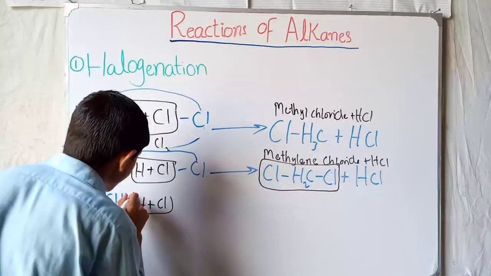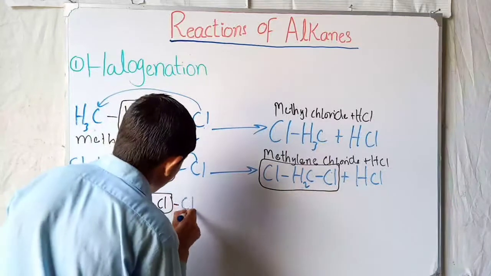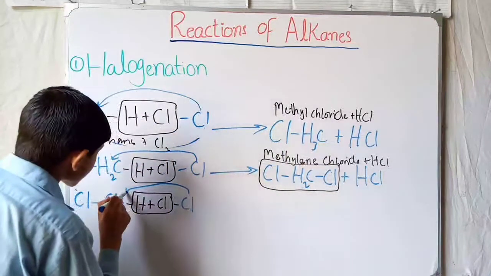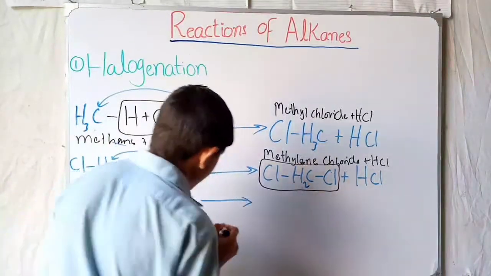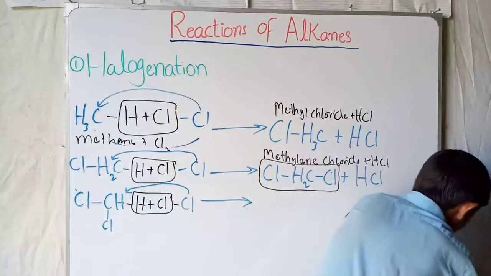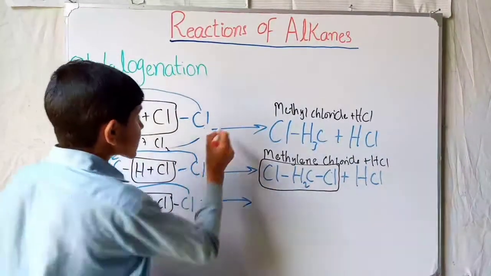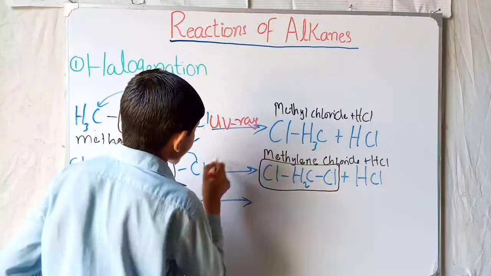This is the target place, and this is the bond of Cl. One chlorine will react with this, and the other will react with this. These reactions are performed in the presence of ultraviolet rays, so I will write here UV rays.